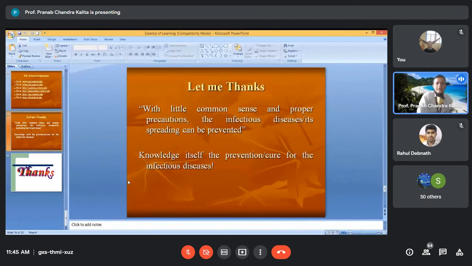Now I would like to say, with a common saying, that the present crisis will go over. This is very important. With a little common sense and proper precautions, infectious diseases like COVID-19 and their spread can be prevented. Knowledge itself is the prevention or the cure for infectious disease.